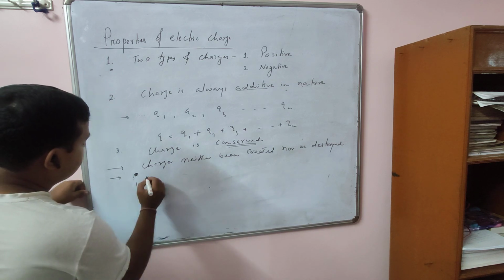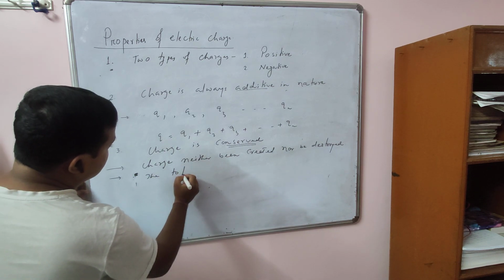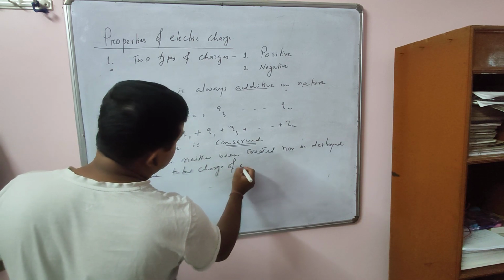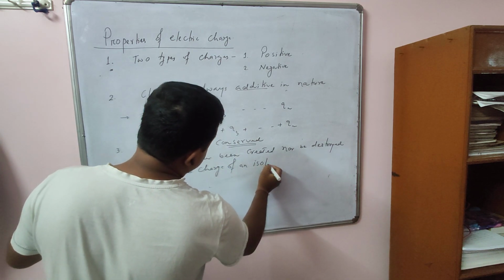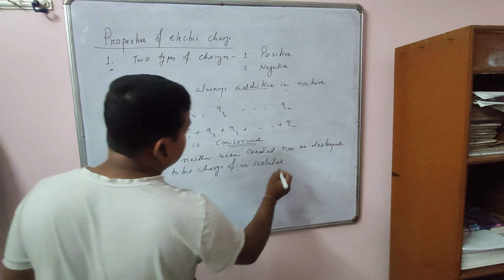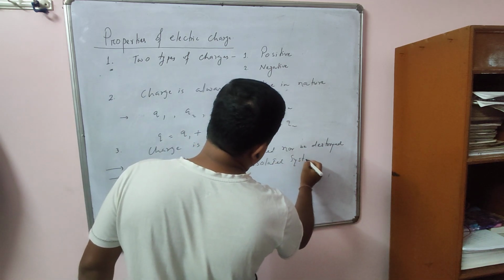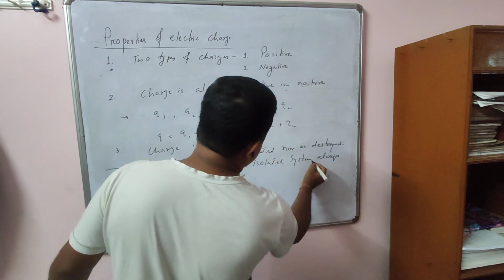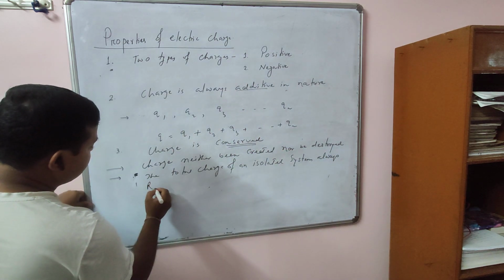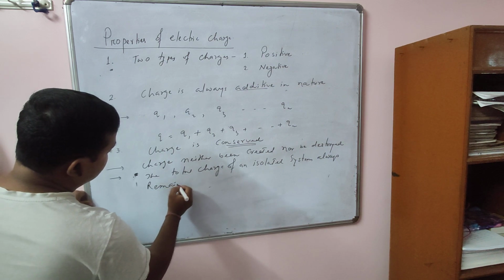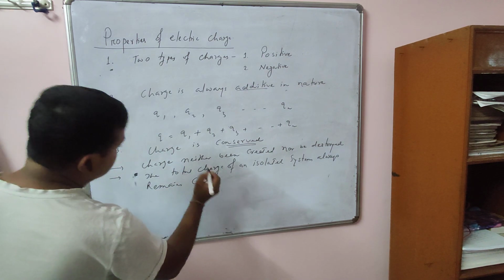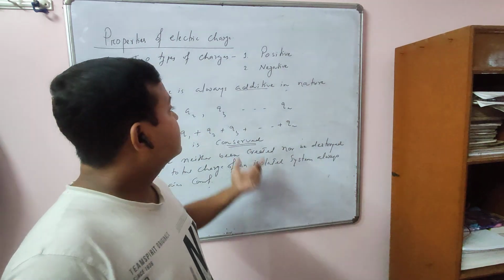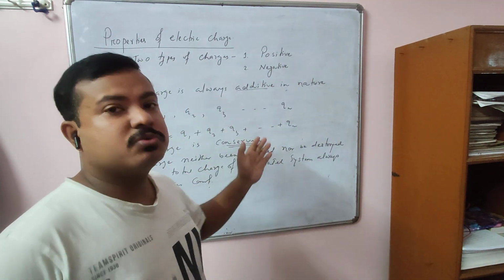So you can say that the total charge of an isolated system always remains constant. So this property I will discuss while discussing the ways to charge a body.